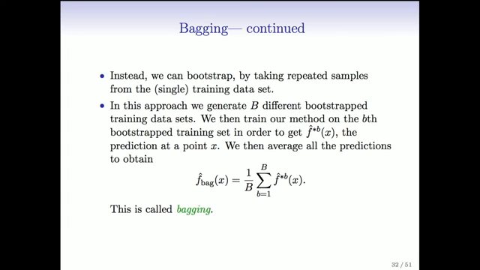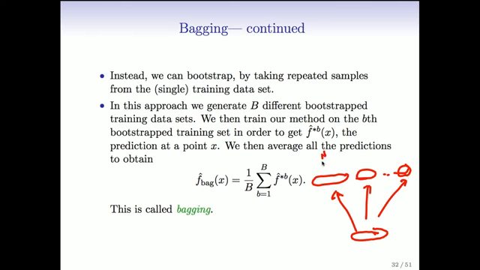So we're going to take bootstrap samples from our training set of the same size as our original sample. That's the usual bootstrap. And I can maybe draw a little picture here just so we can think about it. Here's our original training set. We're going to draw bootstrap samples. Again, they're samples taken with replacement, of the same size as the original data set. And we'll take lots of them, maybe a few hundred. And for each one, we're going to grow a tree using, for example, the procedure we just went over. On each of these training sets, we're going to get a little tree.